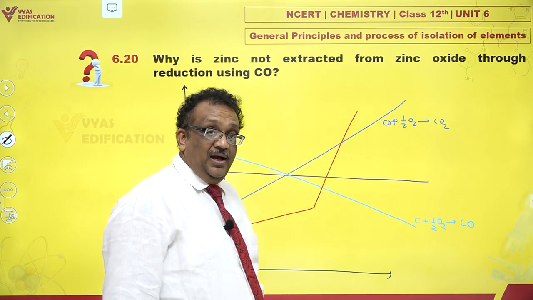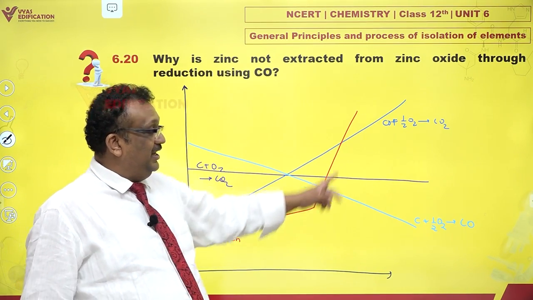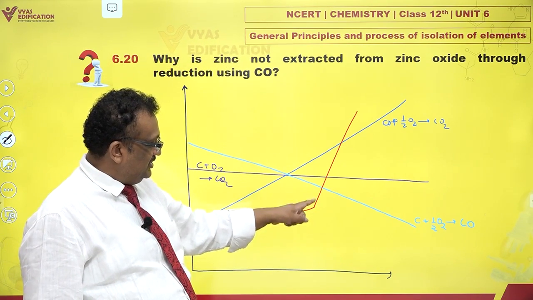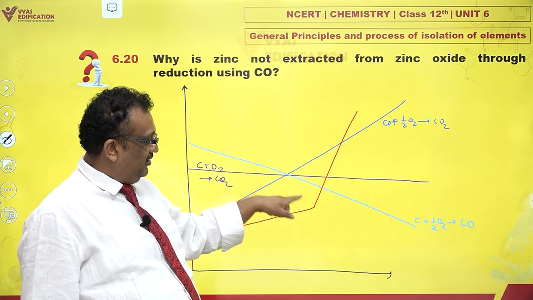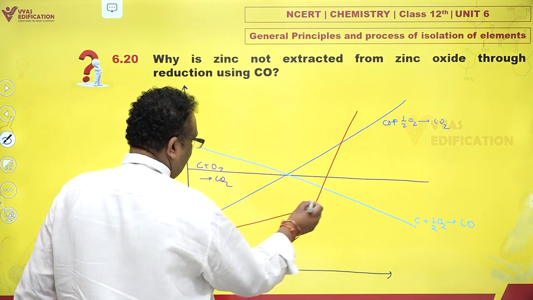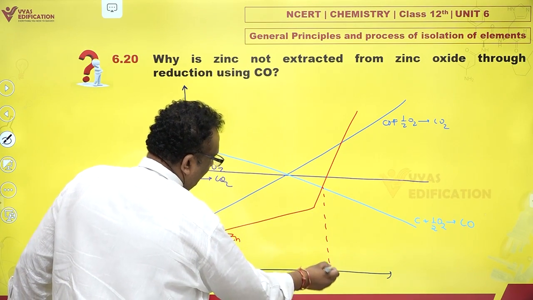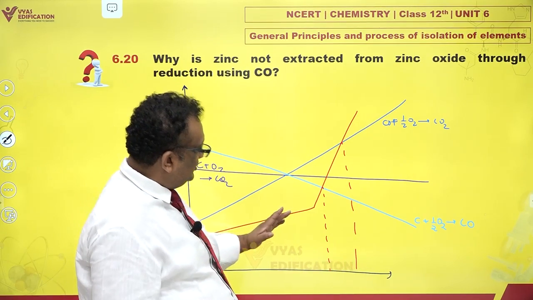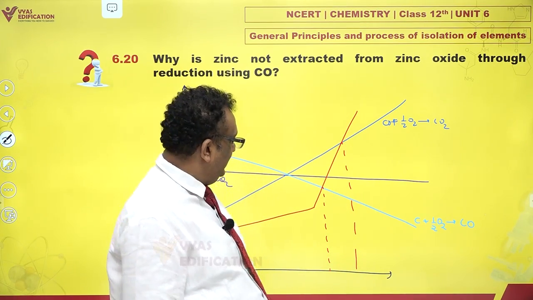Fine. And then in red you can see the Ellingham diagram for zinc. This is around 1000 degrees Celsius, the boiling point of zinc. This is around 700, 1000, and this is around 1200 degrees Celsius at this location. Now, these are the points at which the zinc line intersects the other lines, right?